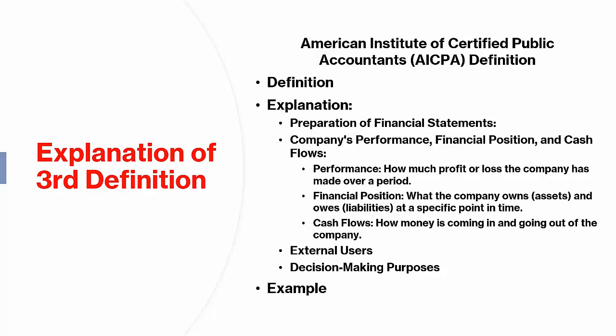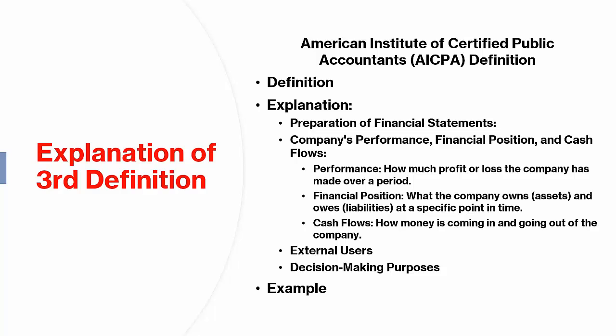2. Company's performance. Your income statement reveals you made $5,000 in sales and spent $4,000, leaving you with a $1,000 profit. 3. Financial position. Your balance sheet shows you have $2,000 in cash and owe $500 in bills. 4. Cash flows.